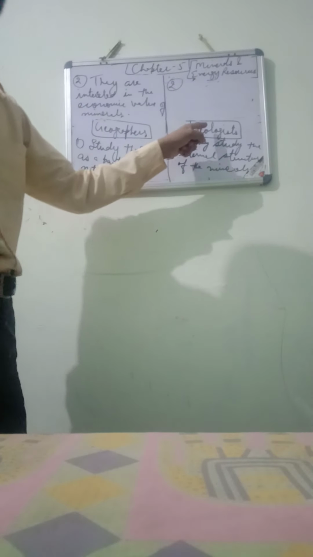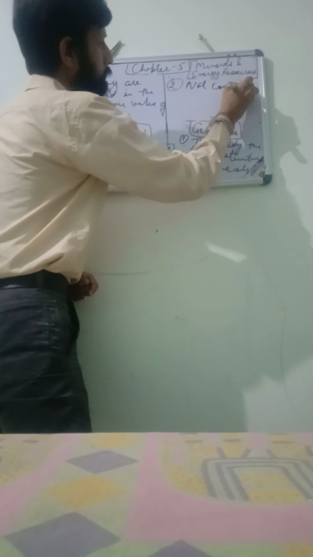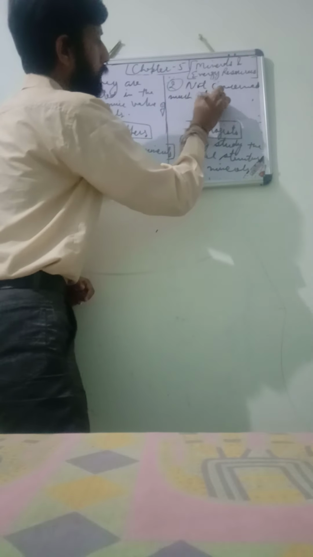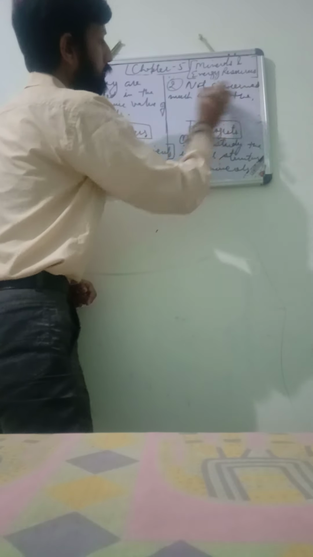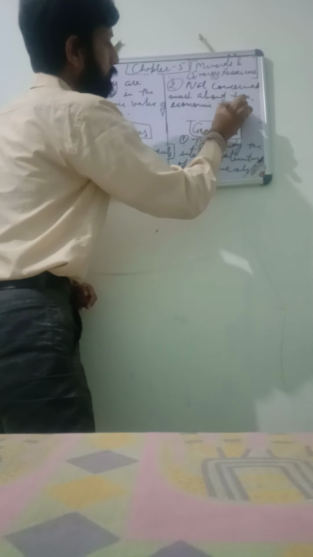From this side, geologists are not mostly concerned much about the economic value of the minerals. Okay, this is also a very important difference between the geographers and geologists.